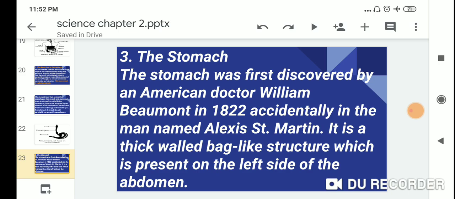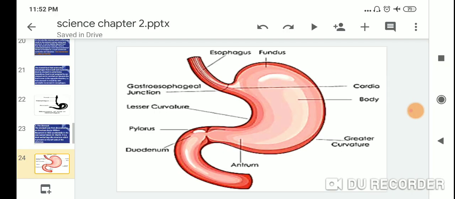The stomach was first discovered by an American doctor, William Beaumont, in 1822, in a man named Alexis St. Martin. It is a thick-walled, bag-like structure which is present on the left side of the abdominal cavity. Look at this picture of the stomach.